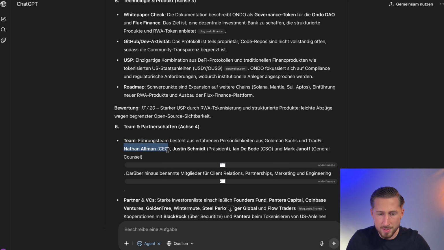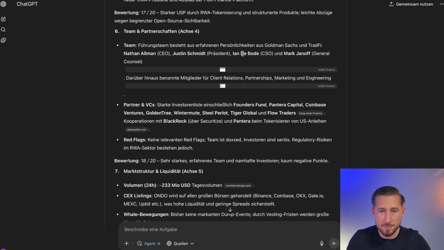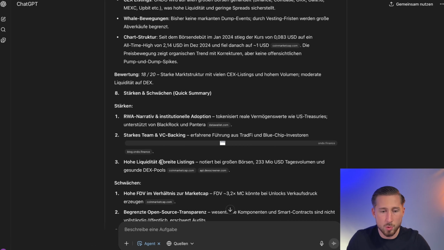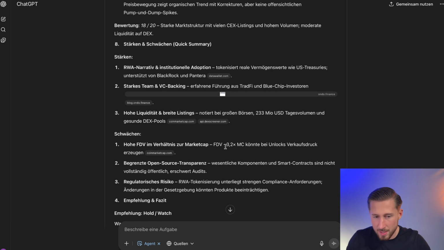Here, the entire team was listed correctly with the CEO and the individual positions within the team. I also like that a lot. You can immediately verify everything again, and here at this point we also see the strengths and, in this case, the weaknesses listed below. The weaknesses are also immediately interpreted and identified correctly. High fully diluted valuation in relation to the market cap is, in my opinion, Ondo's biggest weakness, and it was interpreted correctly. Limited open source transparency is also correct.